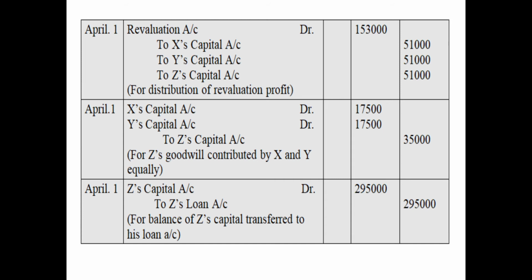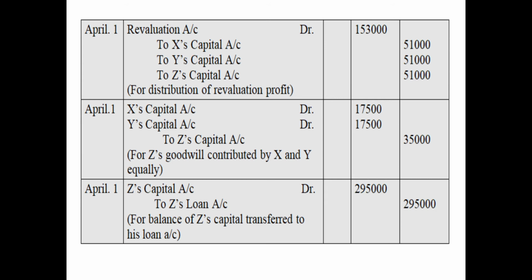Since they are contributing the goodwill, their capital would decrease and therefore it will carry a debit balance. So X's capital account debited 17,500, Y's capital account debited 17,500, to Z's capital account 35,000.